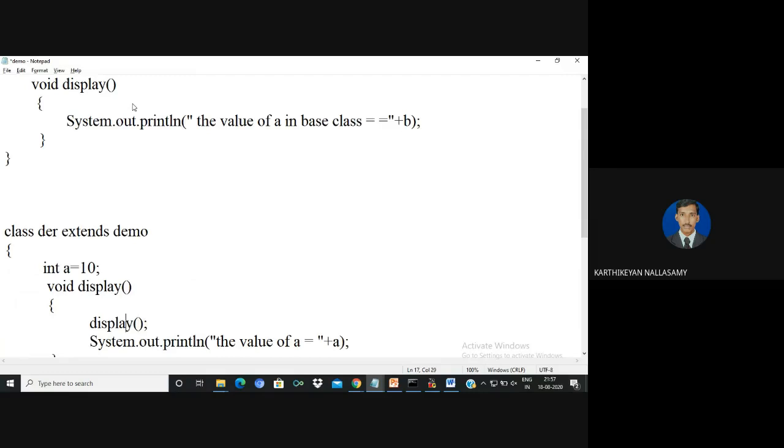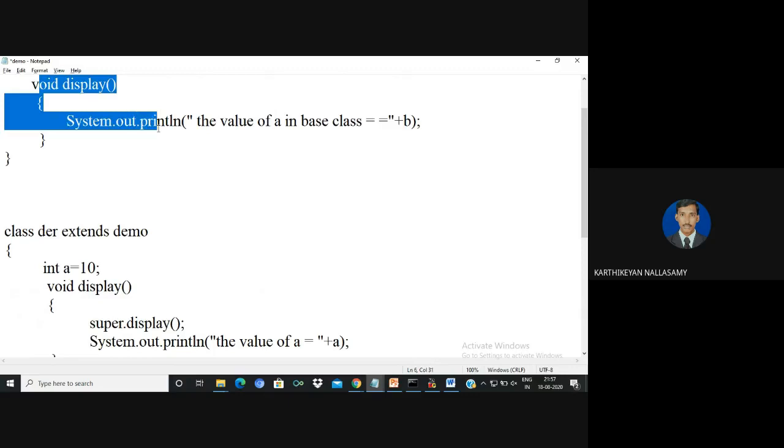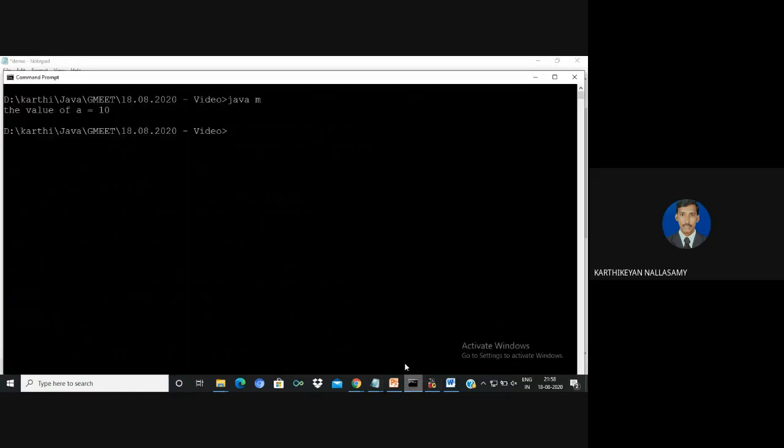If we apply recursion we must have some specific condition, but we don't have one, and I don't want to make it a recursion. I want to call the base class method, so I'm going to use super.display. Automatically the control will be transferred to the base display method, so it will print the value of a in the base class, and then it will execute the remaining statements of the derived class display method.